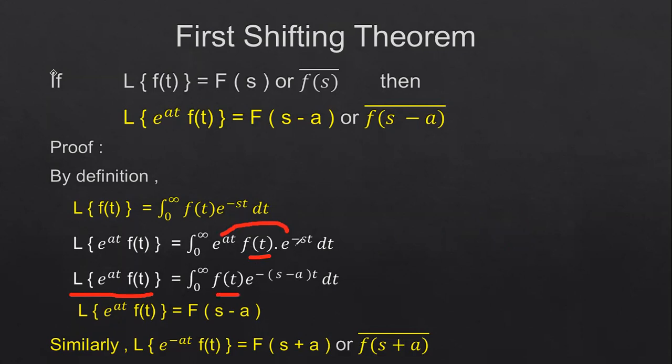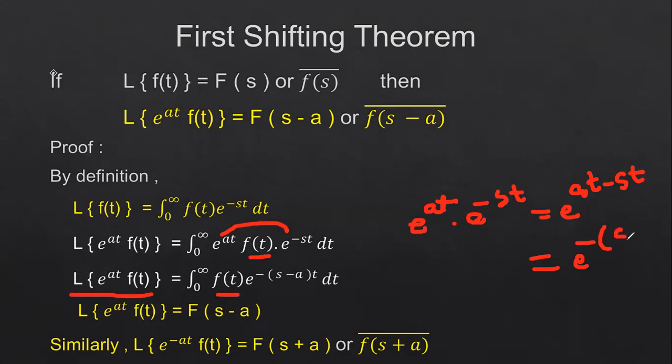So e power at into e power minus st is e power at minus st. Here we have a minus sign, so I will take the minus term as common, e power minus of s minus a into t. I'll take t as common.